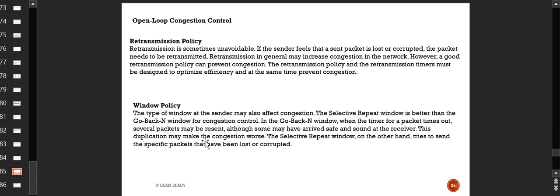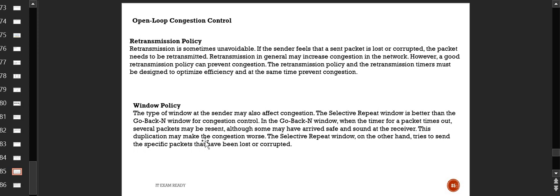So we know the meaning of retransmission. We know the sender is going to retransmit when it doesn't get the acknowledgement, right? And the sender feels like I need to send it again. So retransmission sometimes is unavoidable. You cannot put any kind of rule or restriction that retransmission should not occur. Sometimes you can, but most of the time it is completely unavoidable because it is at the discretion of the sender whether to send it or not.